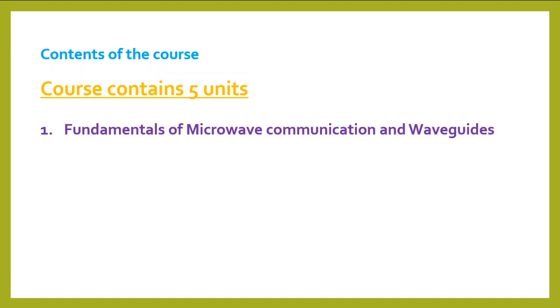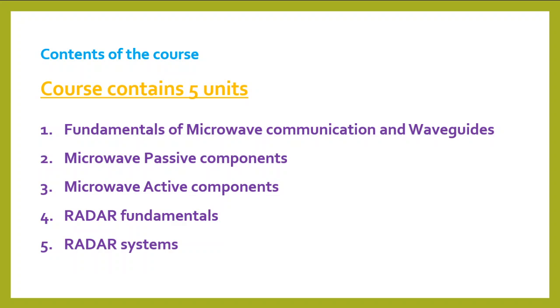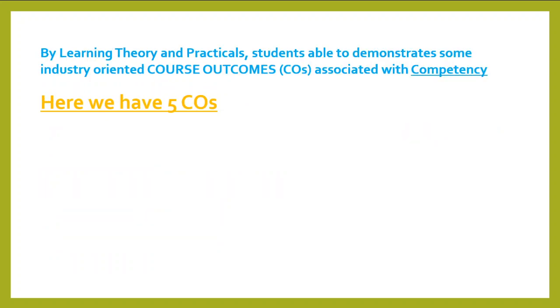First unit is the fundamentals of microwave communication and waveguide. Second unit, microwave passive components. Third unit, microwave active components. Fourth unit, radar fundamentals. And the fifth is the radar systems. By learning the theoretical and practical concepts, students will be able to demonstrate some industry oriented course outcomes. We call them COs associated with the competency.